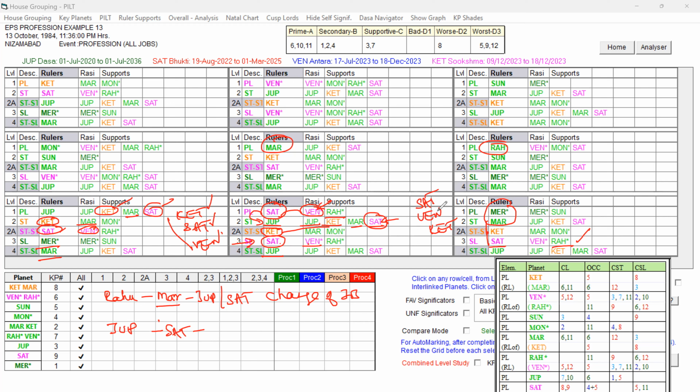So Saturn, Venus, Ketu are the strong unfavorable key planets under the Bhukti lord Saturn, right? So during that antra, the planets influenced by Saturn, Venus, Ketu will give the trouble, right? So let us check.